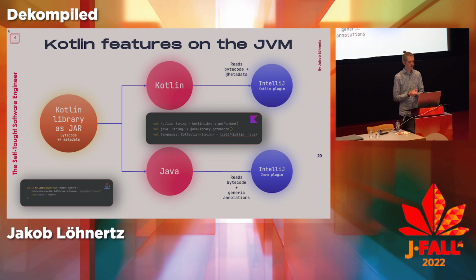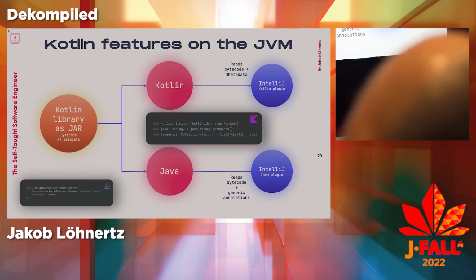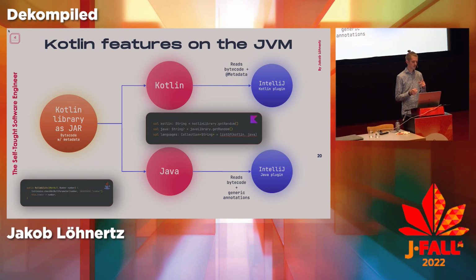This is not per se married to IntelliJ. These things are just in the bytecode. So I haven't checked, but I presume the VS Code Java plugin might also use them. Last time I checked, it's not that easy to find out, but the Java plugin actually did not use the metadata annotations, weirdly, even though they could, because then you could have even more Kotlin features checked at development time before you even start compiling anything.